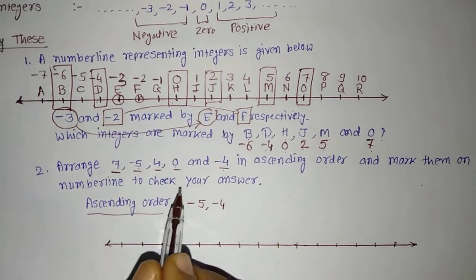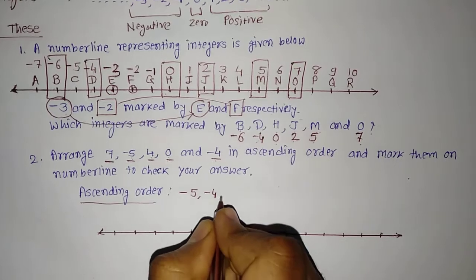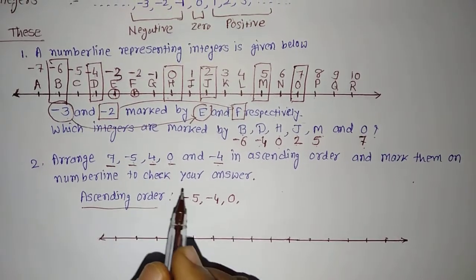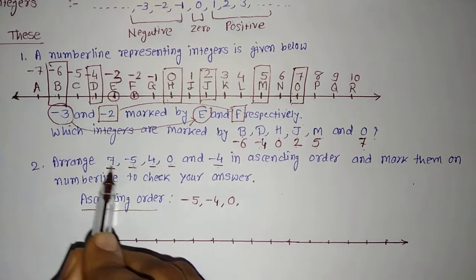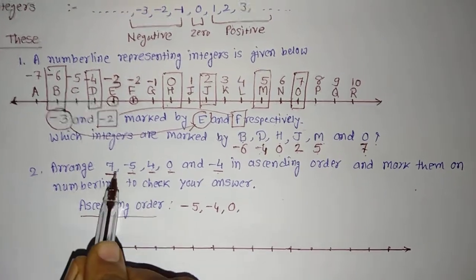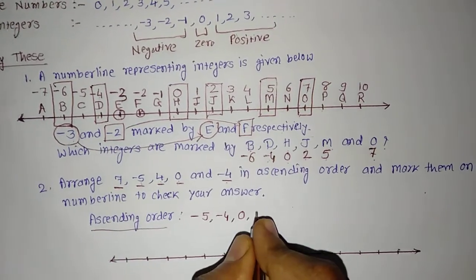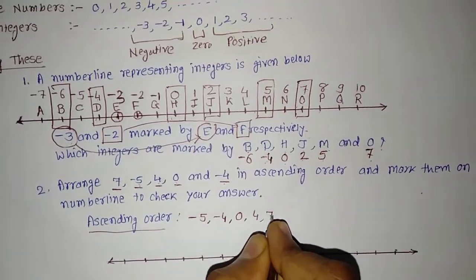Now, there is no other negative number; the next number is 0. So after that we should go for 0. Then we'll see how many positive numbers are there. There are two positive numbers, 4 and 7. Out of these, we know the smaller number is 4 and then it will be 7. So it is 4 and 7.